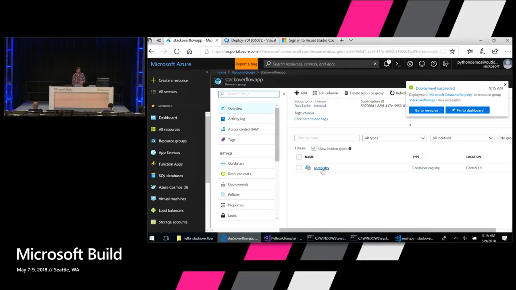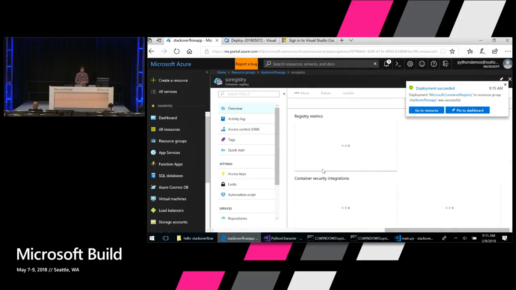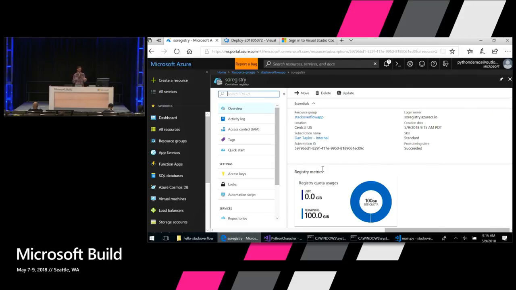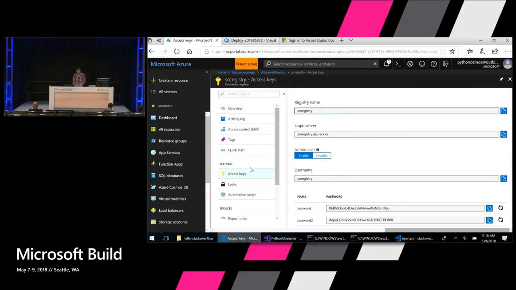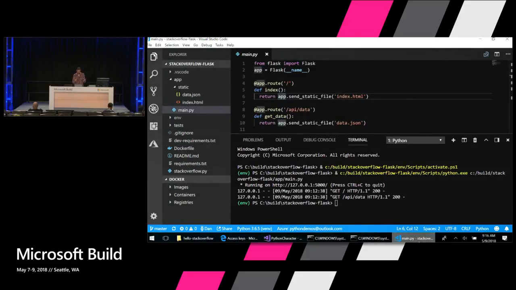And there's that container registry that we've just created. As I mentioned, this is publicly available. Anyone can hit this URL. And so we just need to get the access keys so that we can authenticate with this registry using VS Code. So I select the access keys menu option here. Here's a password. I'm going to click to copy. Let's go back to VS Code.